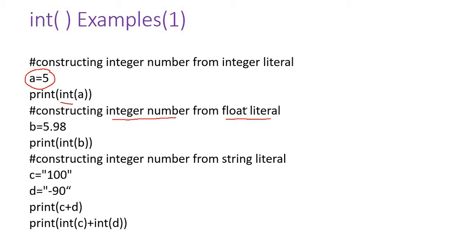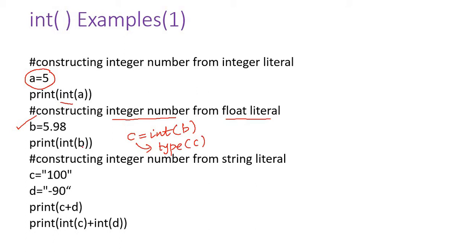But for the second one, I am going to construct an integer number from the float literal. So first define that float. Here I took b equal to 5.98. This is a floating point number. Then I am just printing it as an integer. Actually, if you want, you can go for some other variable, say for example, c is equal to int of b. Now if you check the type of c, it will be an integer.